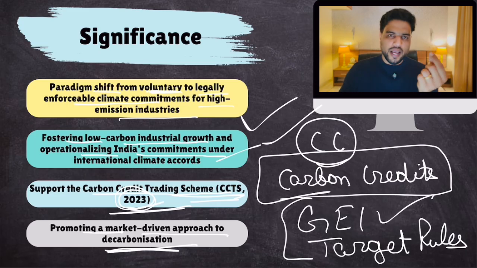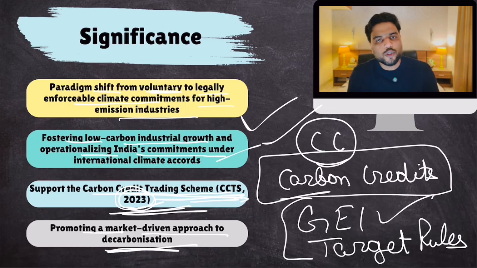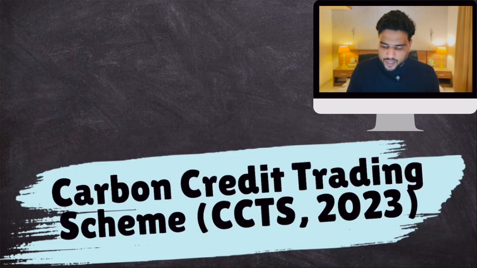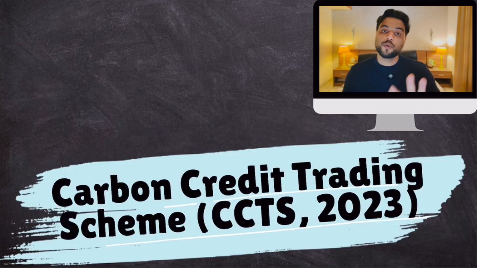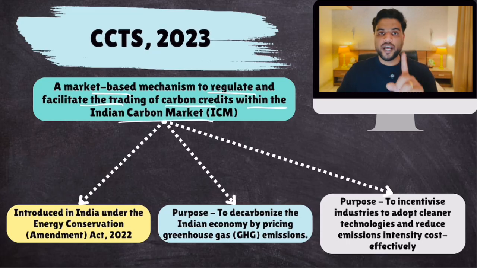But we have introduced a new scheme called CCTS. So you need to know some information about CCTS also, because now this is also enforced through GEI target rules. So now let's talk about the Carbon Credit Trading Scheme 2023, which was released in 2023. Again, a market-based mechanism to regulate and facilitate trading of carbon credits within Indian carbon markets. You cannot trade these carbon credits abroad. It is within India only.